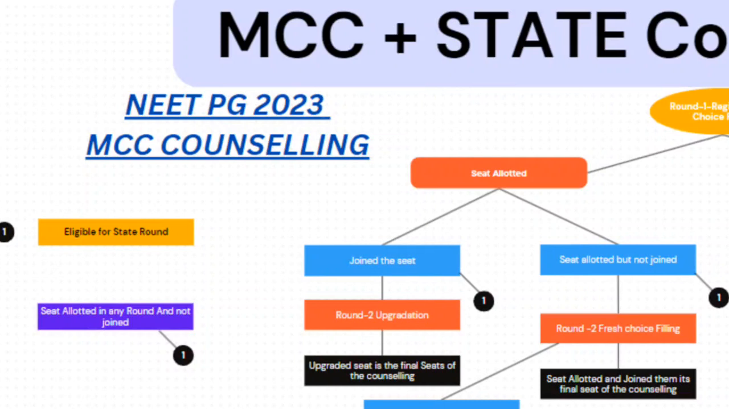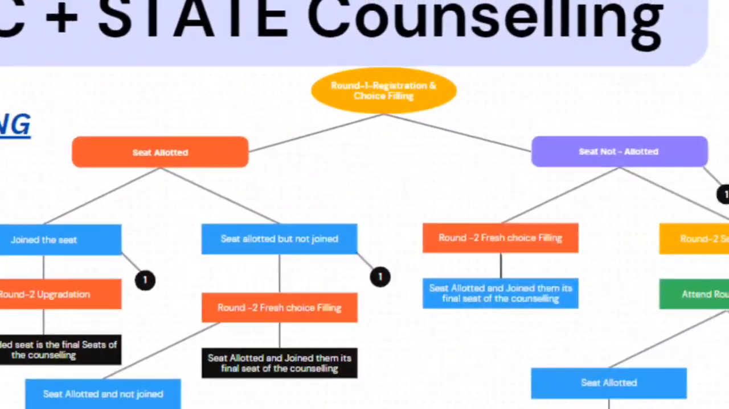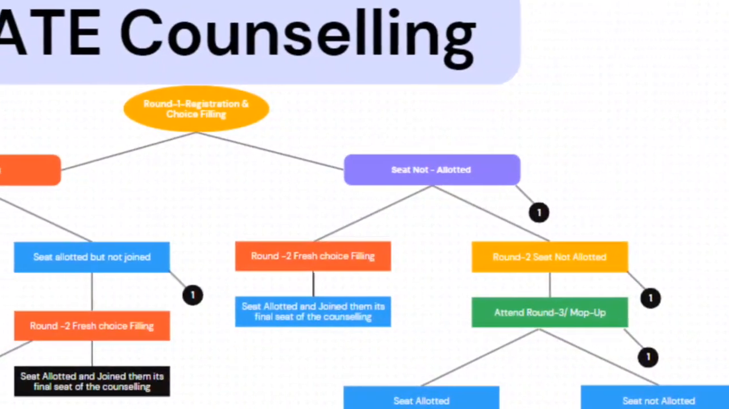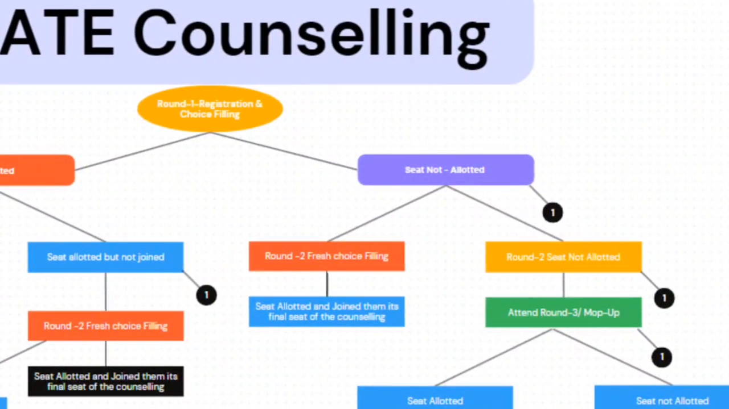In case seat is allotted and you decided not to join, still you don't have any seat in your hand, but you are eligible to go for a state level counseling. Okay, now let's see what happens in case seat is not allotted. So nothing we can do. You have to go for All India round 2. And before All India round 2, you have an option to go for state round 1 as per the sequence we have seen in the previous slide.